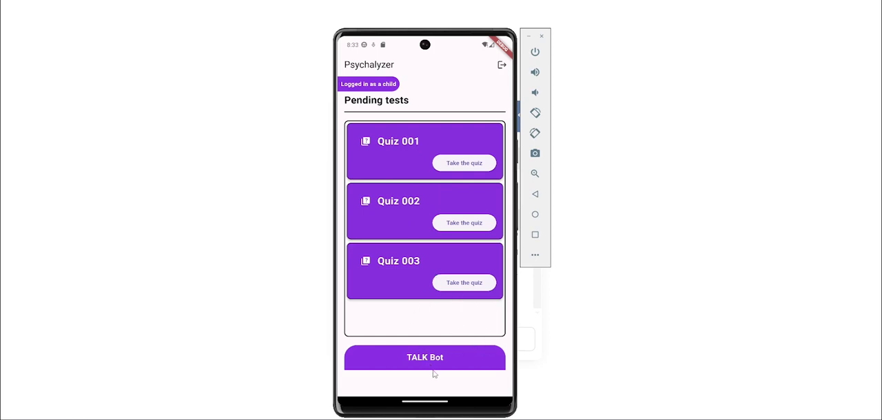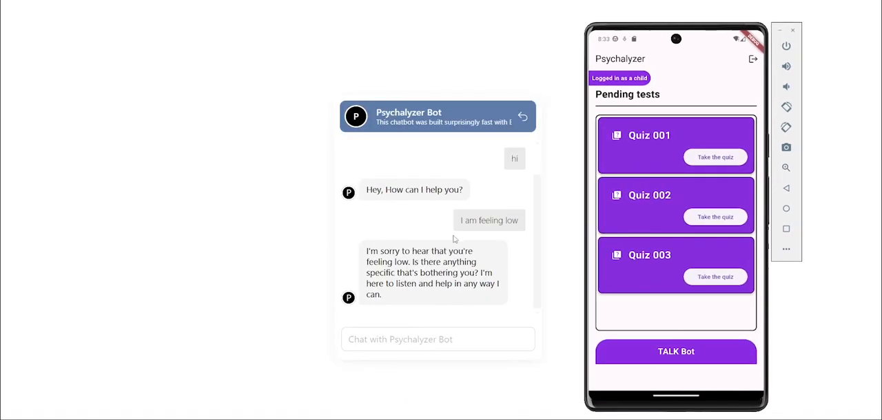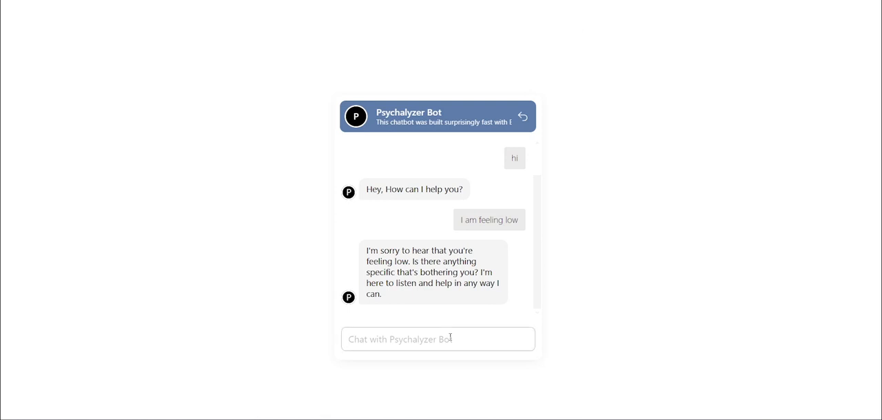That's it. If he has any questions or any doubts about anything, or he is stressing over something and the child doesn't want to talk to any of his friends or family, he can ask the questions to our chatbot. Our chatbot is LLM based. It is powered by GPT-3. He can ask questions like, I'm feeling low, and maybe it is because of my exams.